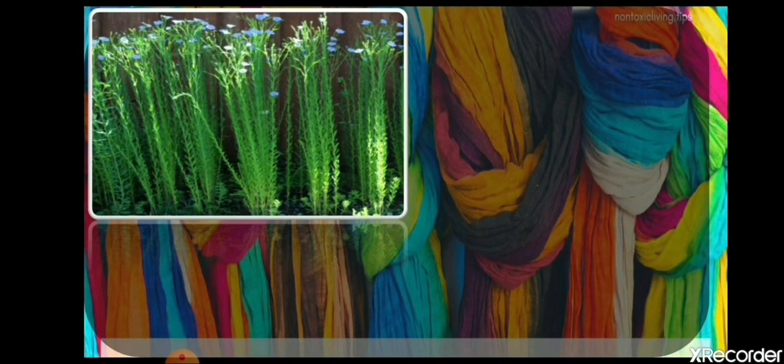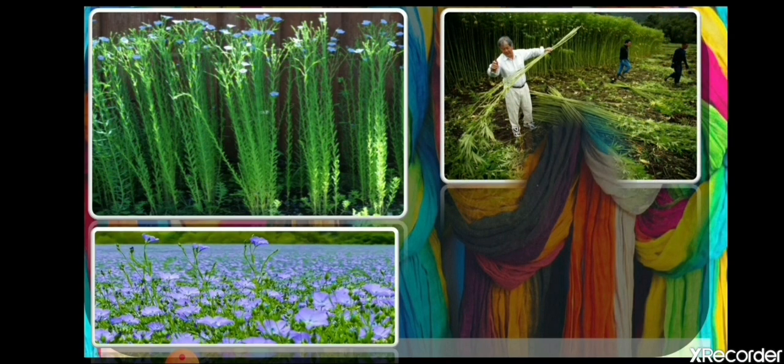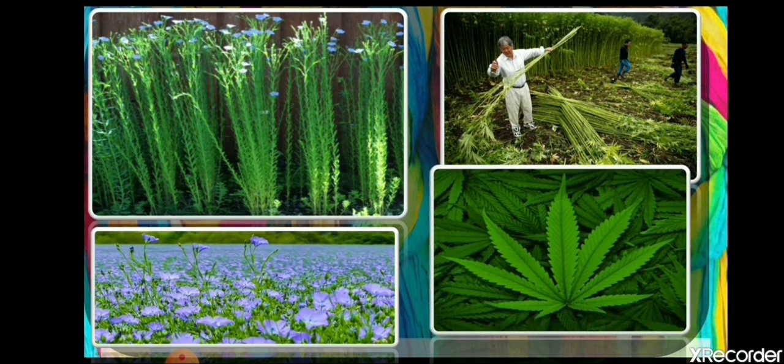Now let's see the next example. Students, this is flax. Look at the flowers of the flax, this is how the flax flowers look. The next picture I am going to show you is hemp. As you can see in the picture, the leaves of hemp look like this. So there are 3 types of fibers that we get from plants: jute, hemp and flax. Cotton also we can take.